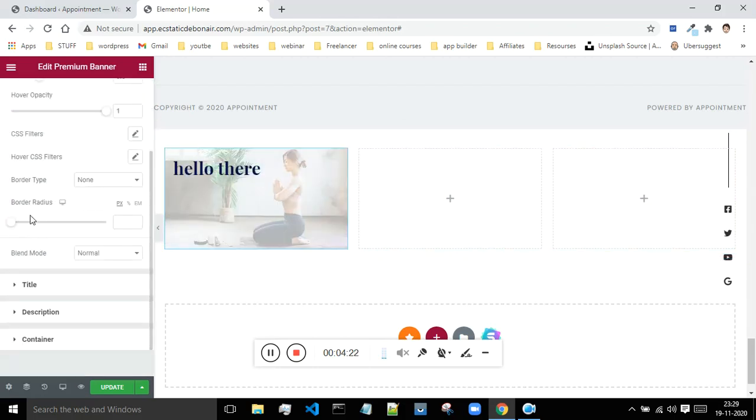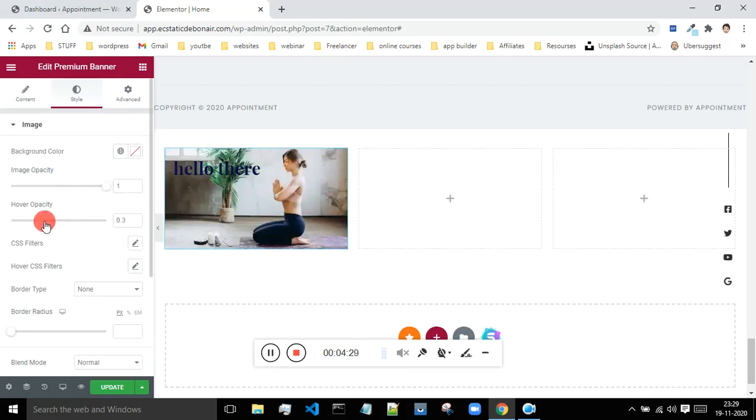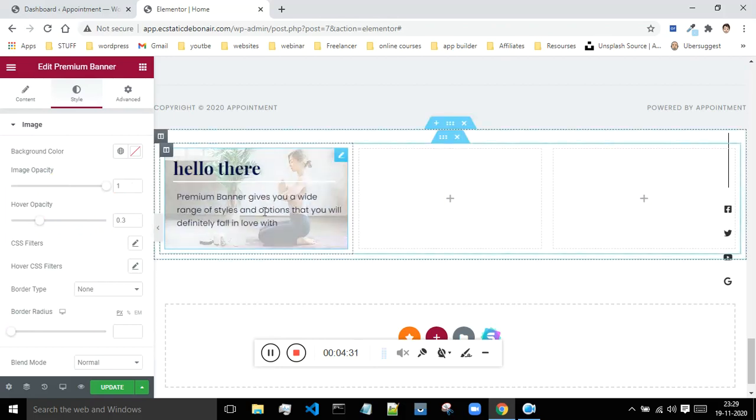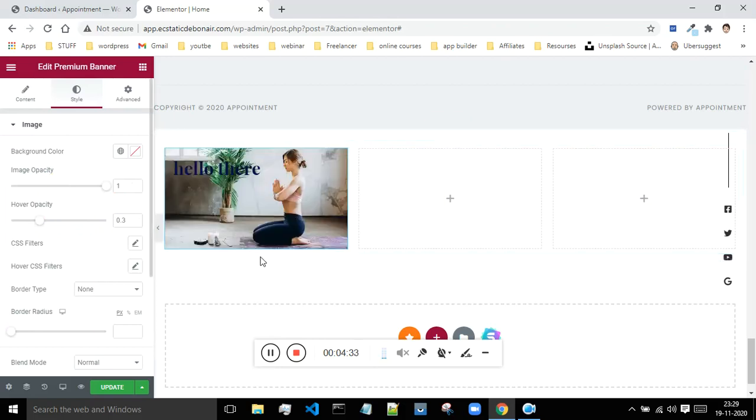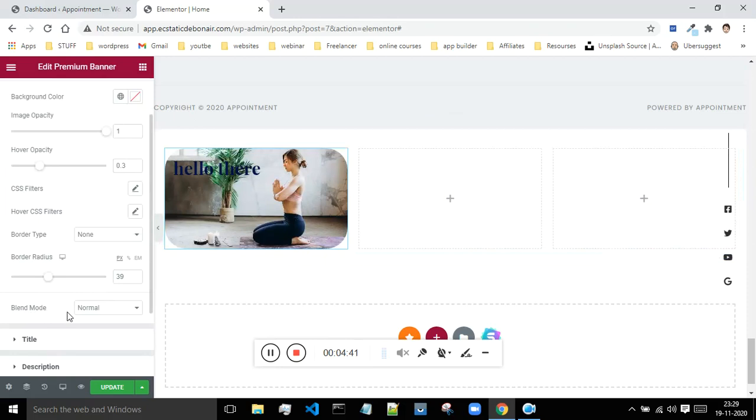There are some other options too. Let me just keep this normal, and I want to change the opacity only when I'm taking the mouse over it. Now if you want to change the border of this image, you can do that. Just increase or decrease the border. As can be seen, now the border is changing. If you want to blend it, you can use the blender also. I have never used the blender, so I don't know how to use it. Let's keep it normal only.